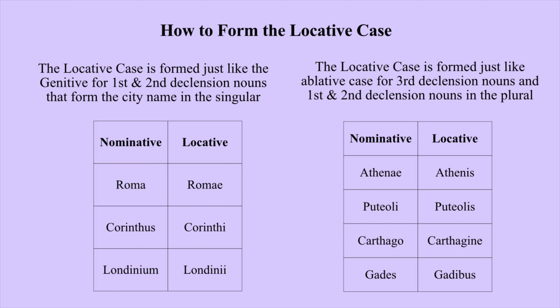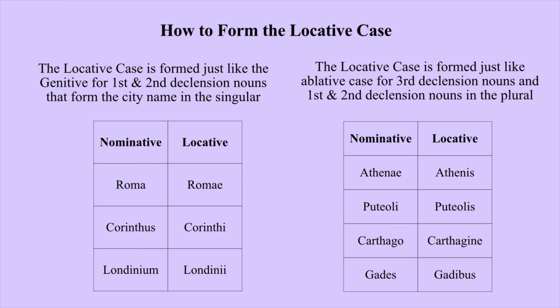Because Athenae is plural, even though it's first declension, the locative will be Athenis. Puteoli is a second declension noun, but it's always plural, so the locative will look like the ablative, Puteolis. Now, what about Carthago or Gades? These are both third declension city names. Carthago is singular, Gades is plural, but they will both form their locative just like the ablative. So Carthago will be Carthagine and Gades will be Gadibus.